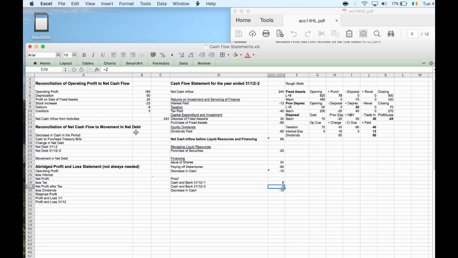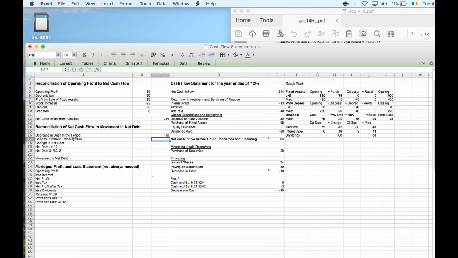And let's move on here to this. So decrease in cash during the period is minus 10. And what has happened to change our indebtedness? This is what this bit here is all about. So are we more or less in debt than we were at the beginning is what we're trying to do.